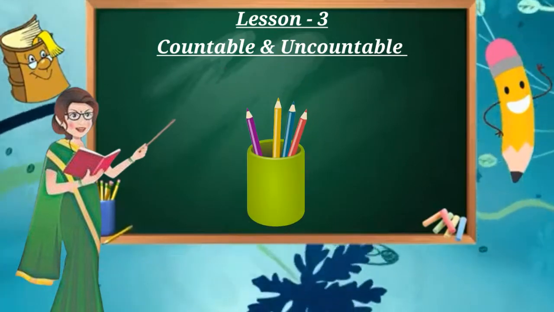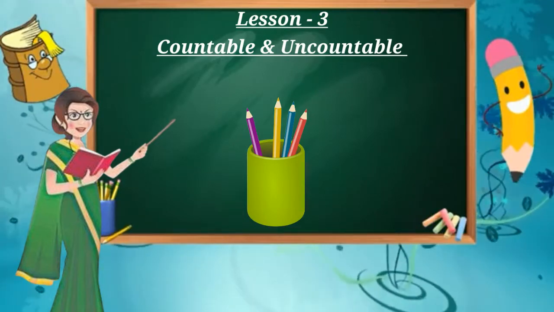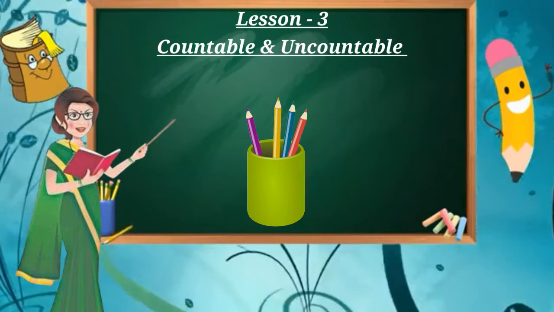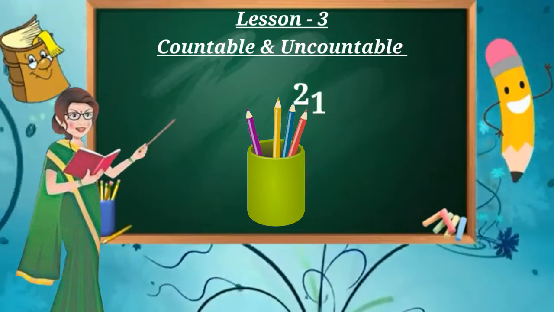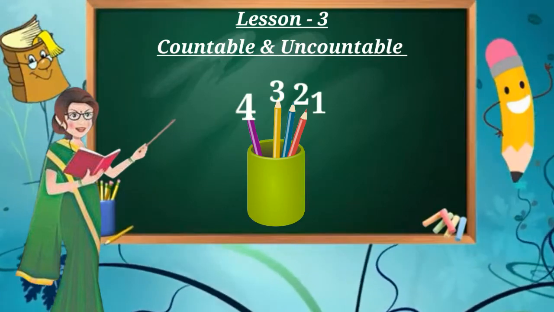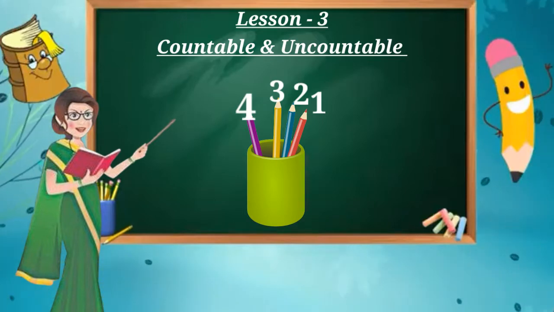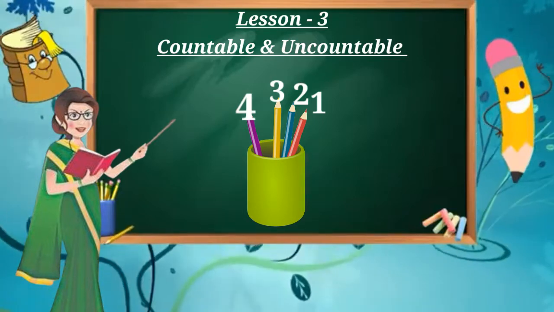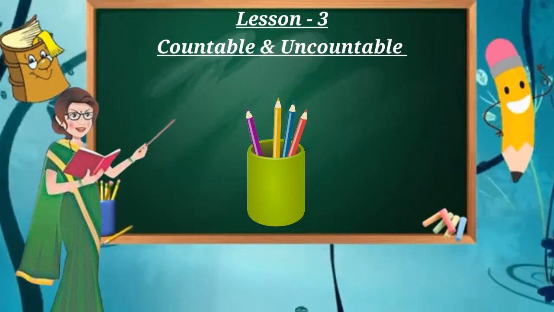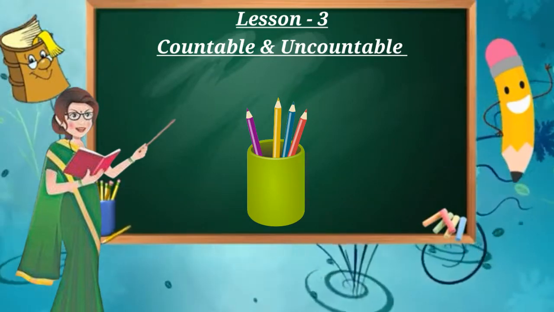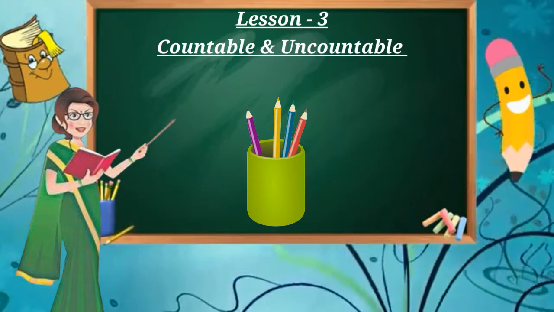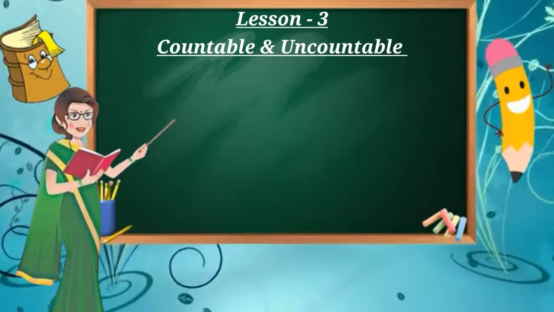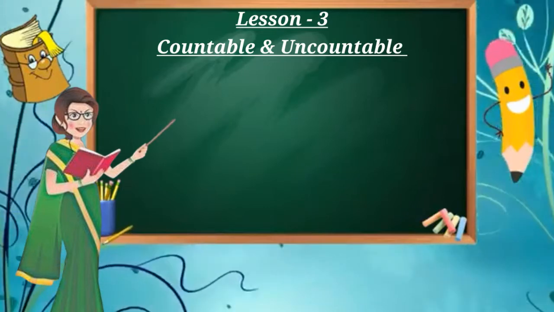So children, how many pencils do you see in this picture? Yes, so let's count them. 1, 2, 3 and 4. So how many pencils? Yes, you got here 4 pencils. Because we could count the pencil, pencil is a countable noun. Okay, so let's take some other examples of countable noun.